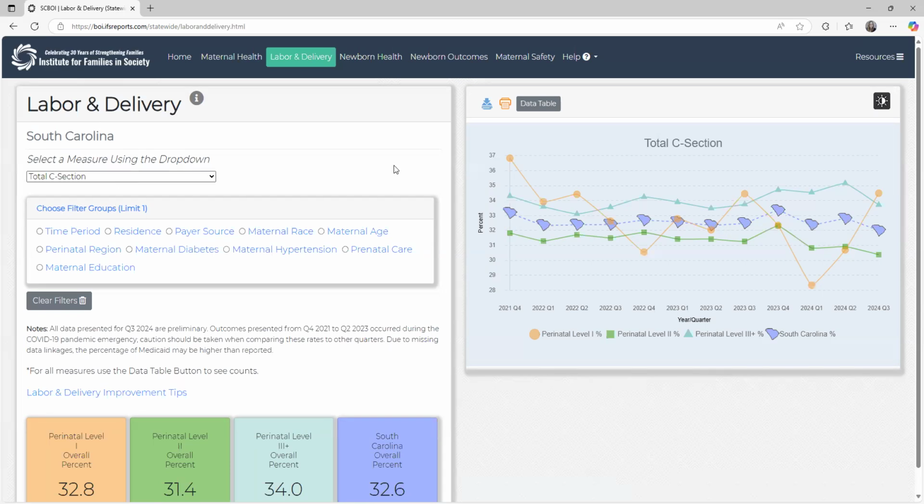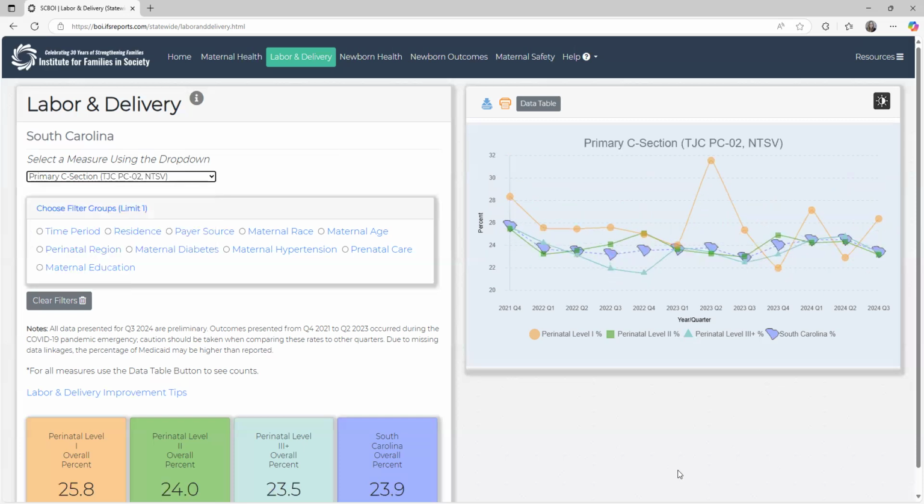And right now, the labor and delivery measures that you can get are your total cesareans, your total first cesareans, that primary cesarean measure that we're all reporting for the Joint Commission, which is the one I kind of described before, and an AIM measure, which is primary cesareans among those with cardiac conditions. So I want to look at just that PC02 measure that we're tracking often.